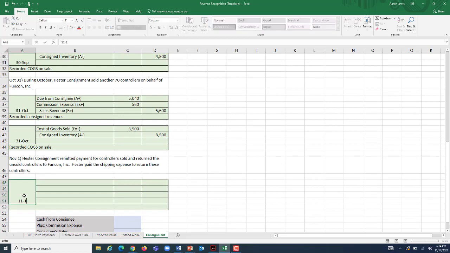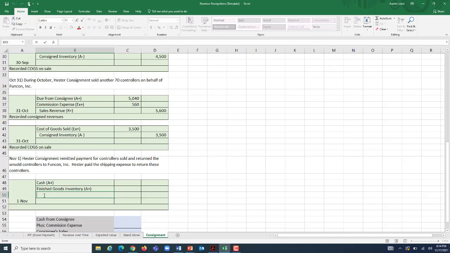So on November 1st, we're firstly going to receive the cash that is owed to us from Hester Consignment. We're also going to have to put any unsold units which were consigned back in our inventory, because they're no longer going to be consigned inventory because our consignee is sending them back to us. We're going to put that back on our books.